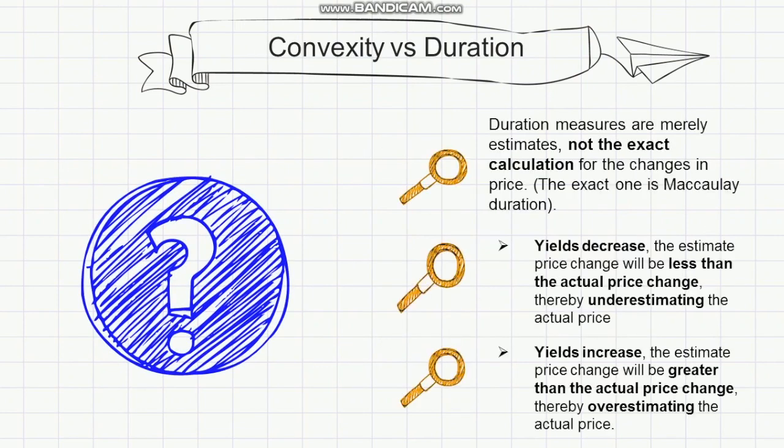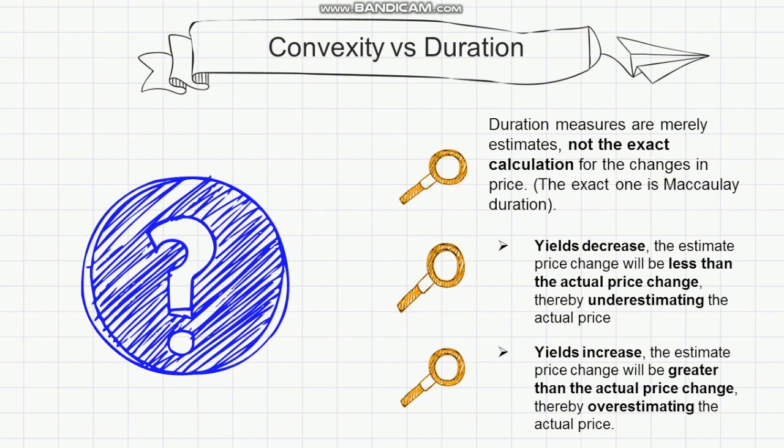Unfortunately, duration has limitations when used as a measure of interest rate sensitivity, while the statistic calculates a linear relationship between price and yield changes in bonds. In reality, the relationship between the changes in price and yield is curved. The relationship between the bond price and yield to maturity is curved. Hence, duration measures are merely estimates, not the exact calculation for the changes in price.